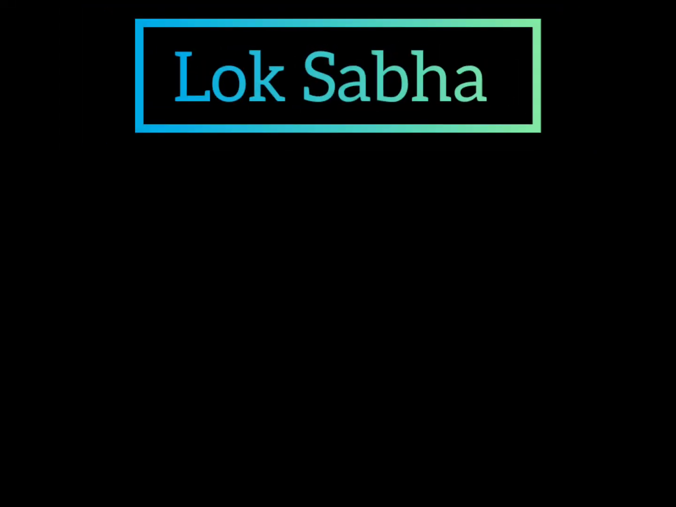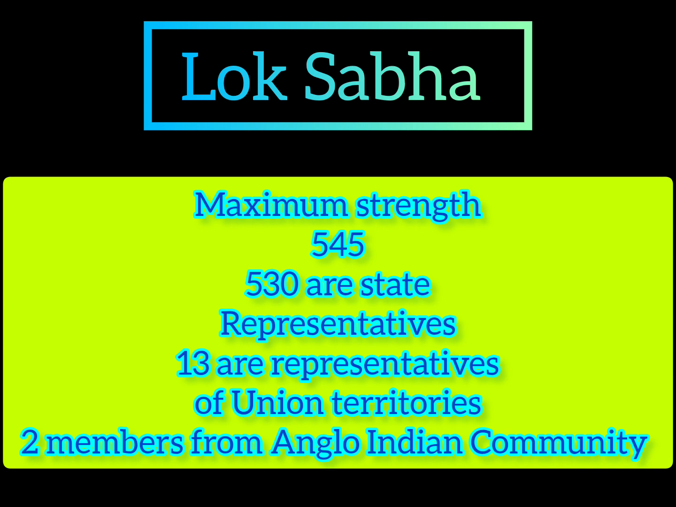Now going to the maximum strength of Lok Sabha. The maximum current strength of Lok Sabha is 545 members. Of these, 530 are representatives of the states, 13 are representatives of union territories, and 2 members are from the Anglo-Indian community. So the total number of Lok Sabha members is 545: 530 elected from the states, 13 from the union territories and 2 from the Anglo-Indian community. I think this is clear.